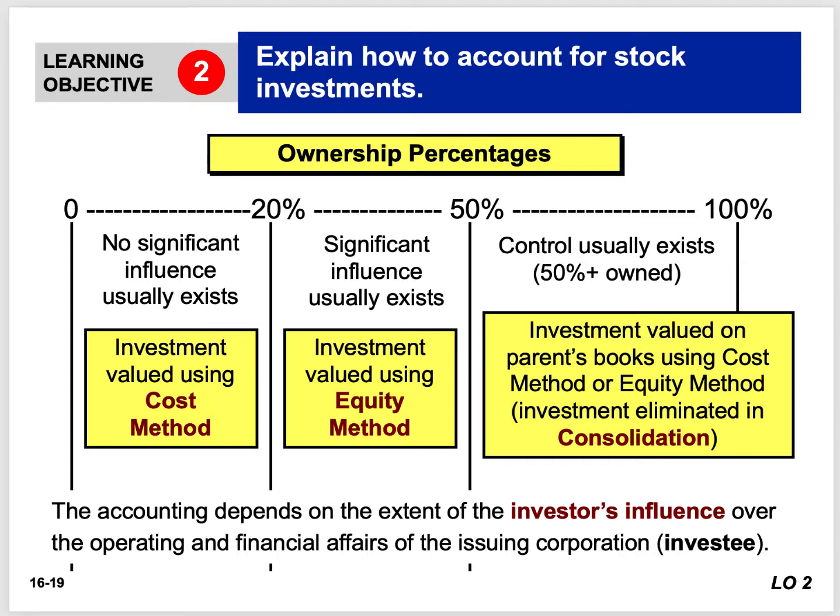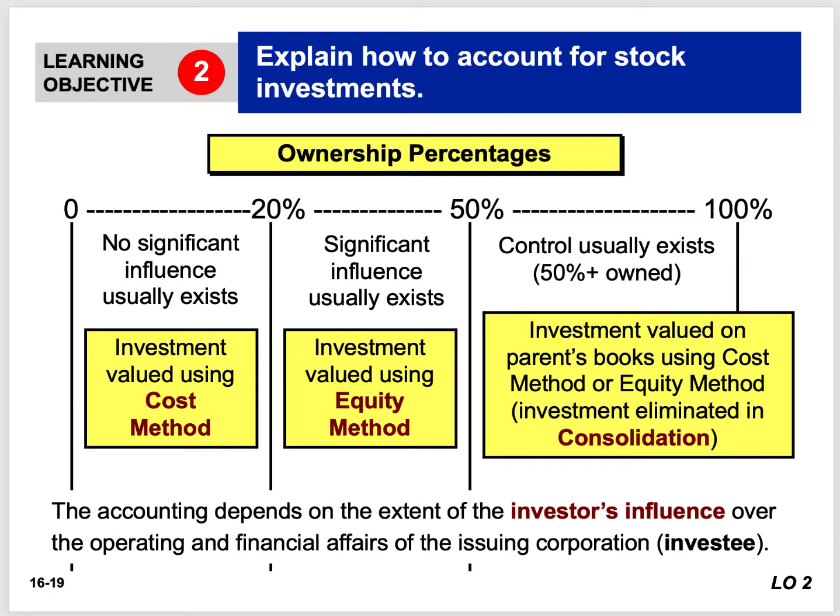We're not talking about Acme Corporation stock here. We're talking about Acme using excess cash to buy stock in Beta Company, in Alpha Company, in Zeta Company, right? They're buying stock of different companies.